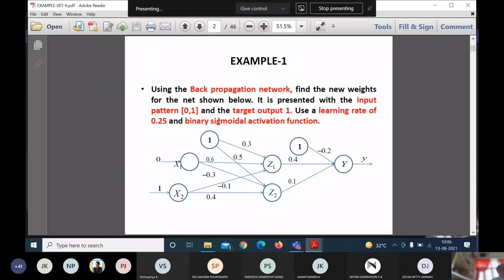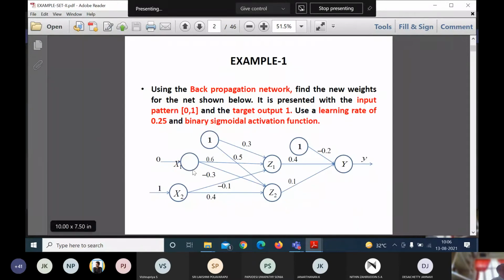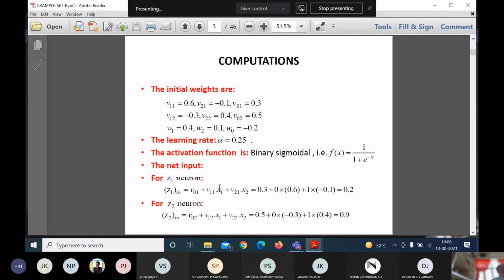Then I need to use the binary sigmoidal activation function. Why? My input pattern presented to the backpropagation network is 0, 1. The binary sigmoidal activation function formula is expressed as f of x equal to 1 divided by 1 plus e power minus x. Is it clear? This is the formula for the binary sigmoidal activation function.